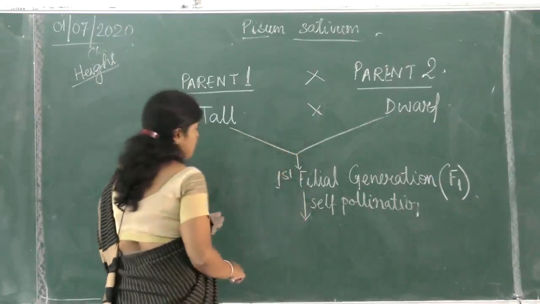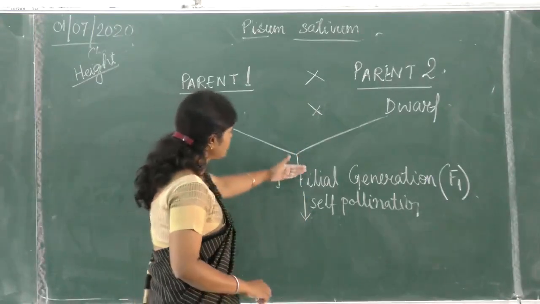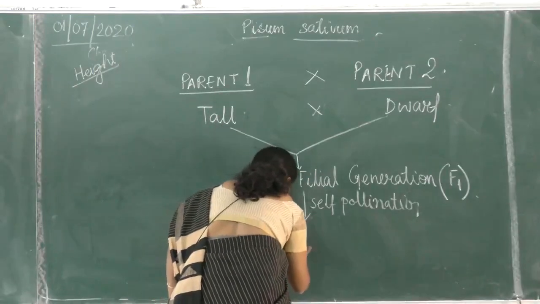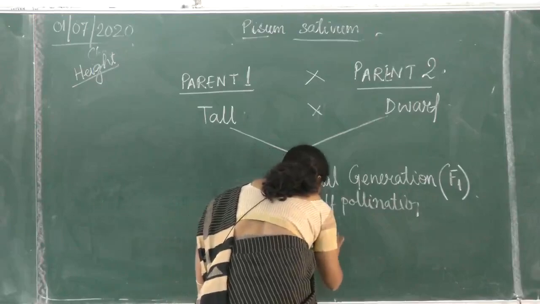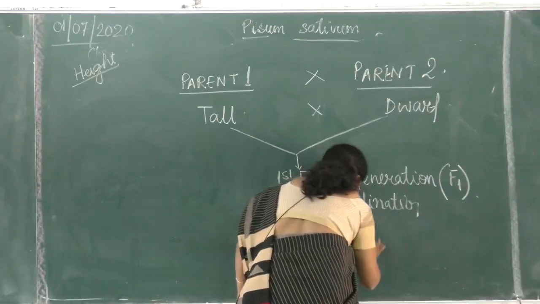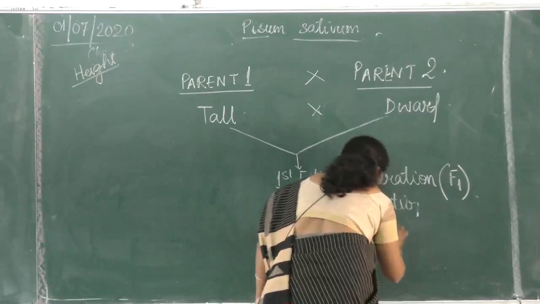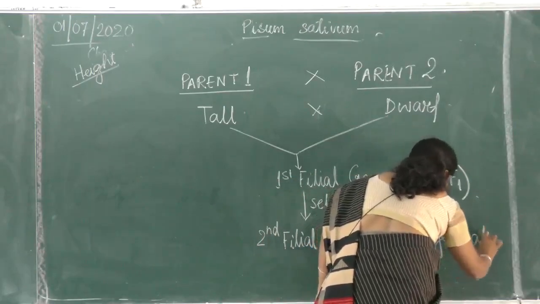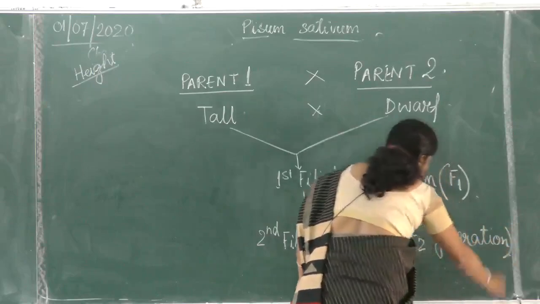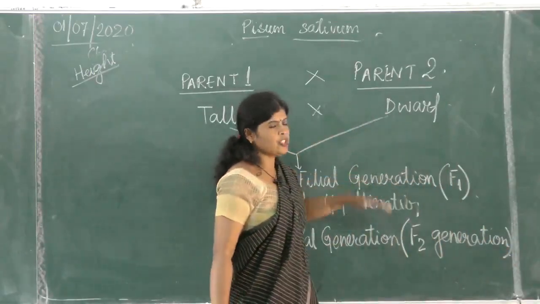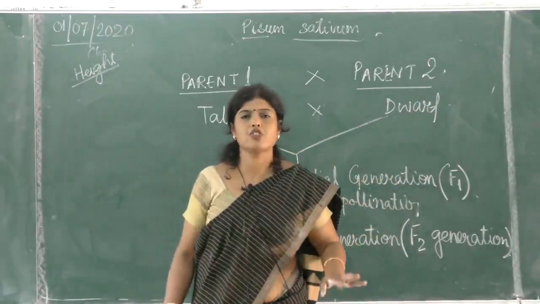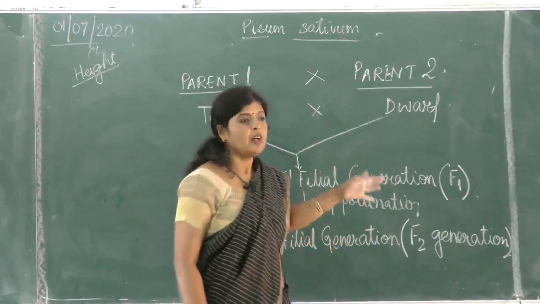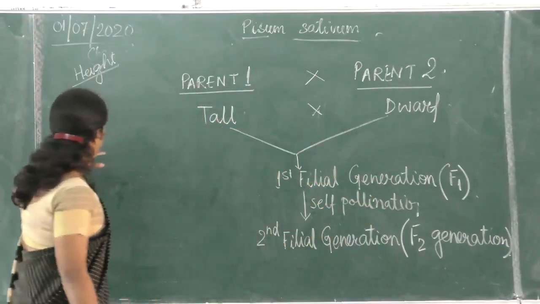Okay. And after self pollination, again the babies of this generation were produced, and he named them the second filial generation, or F2 generation. This is F1 generation, this is F2 generation, and we stop there. No further pollinations. Is it clear?